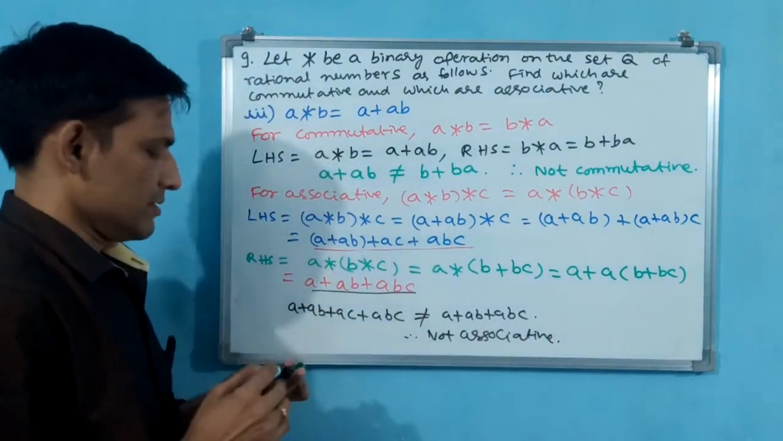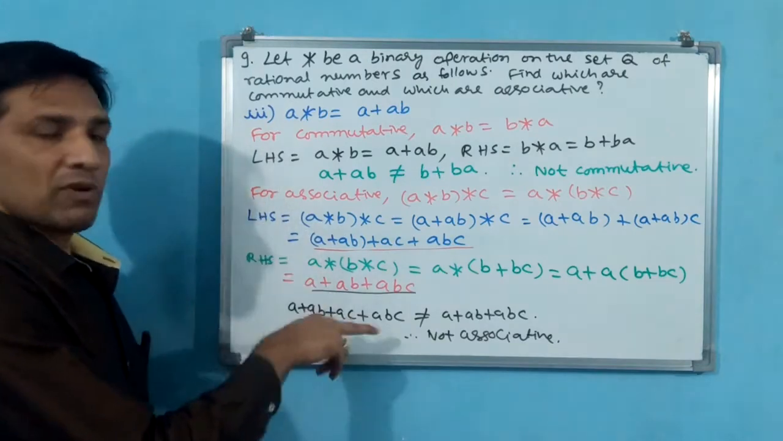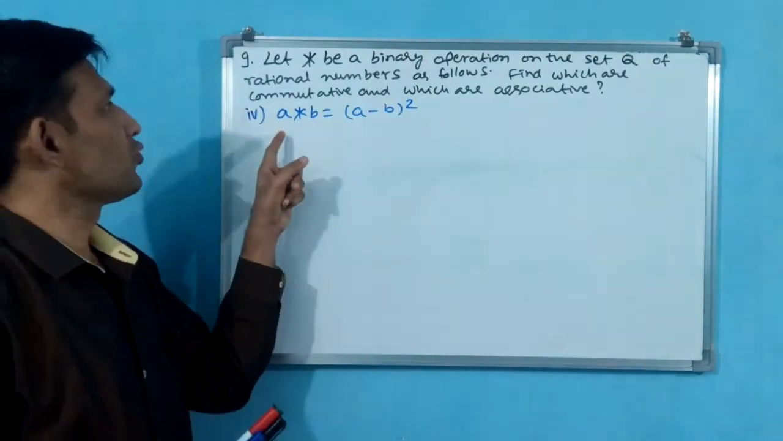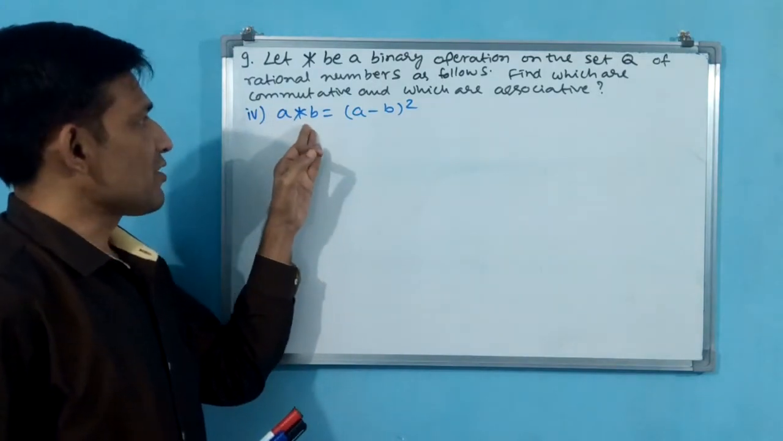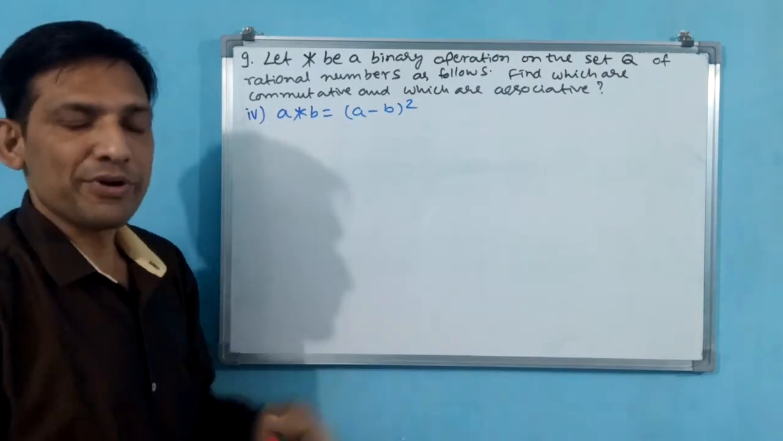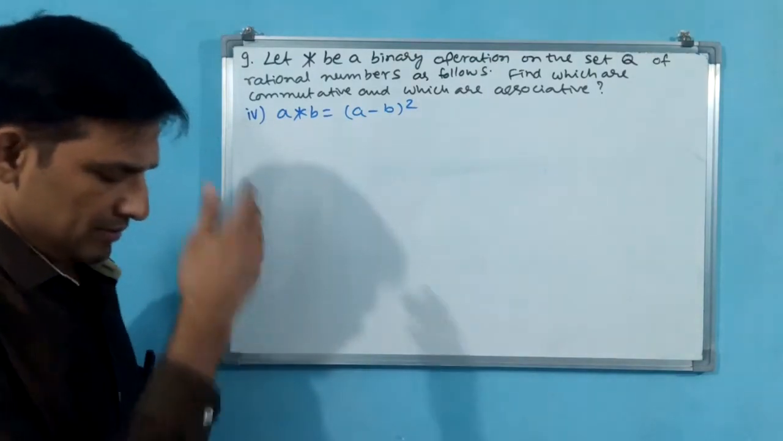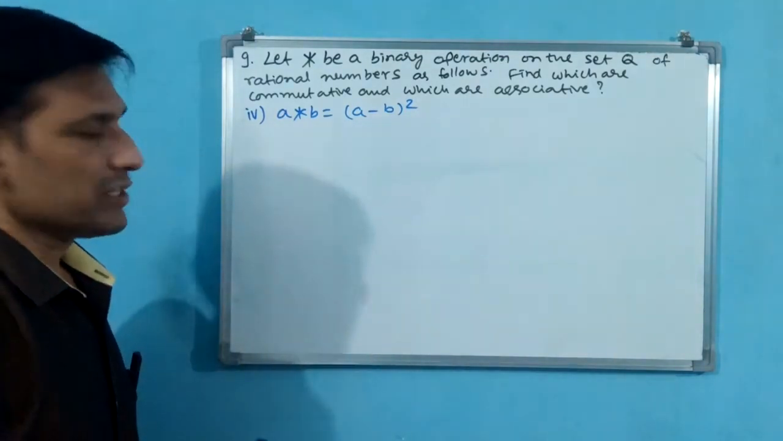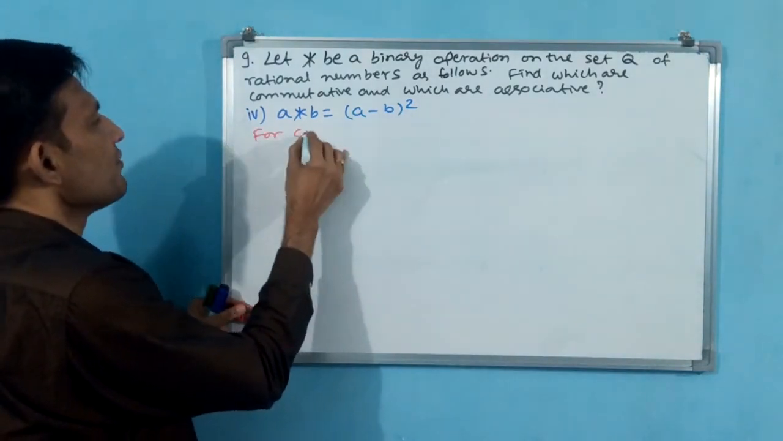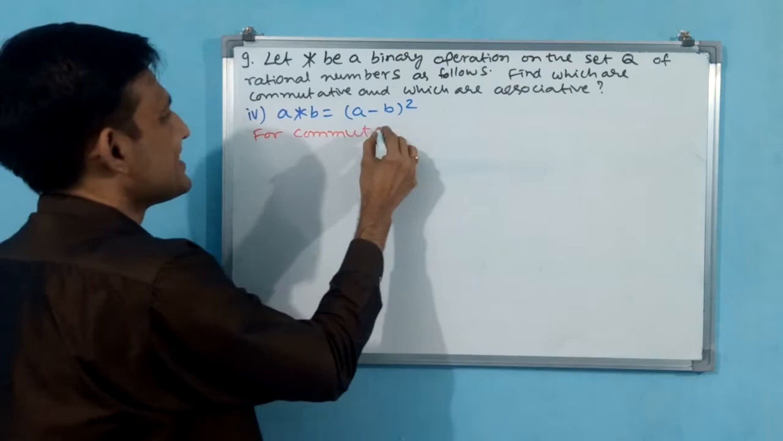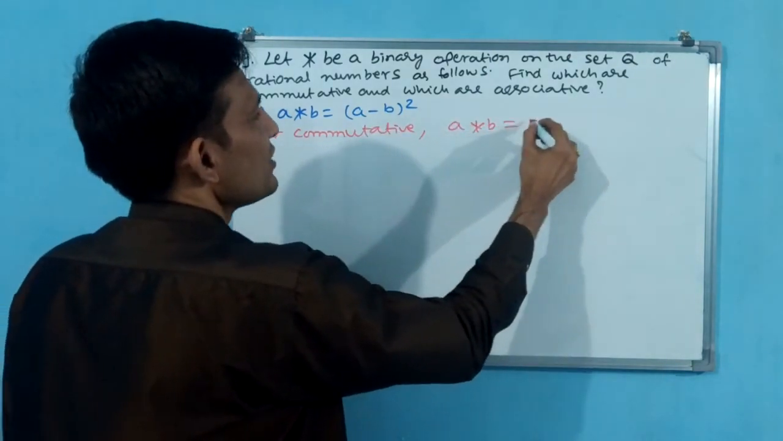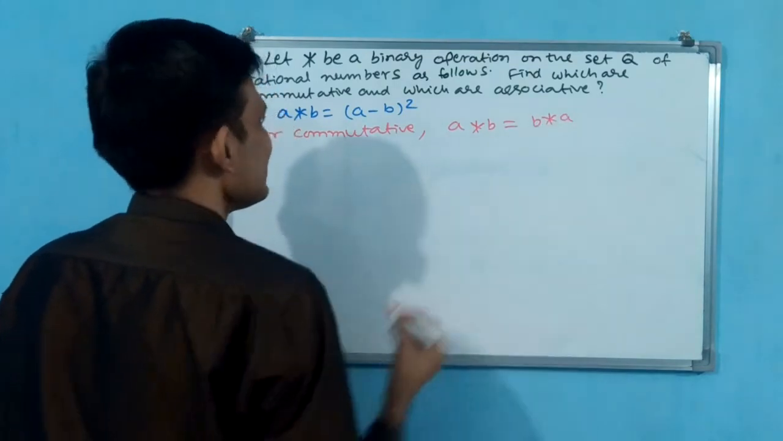Okay? Now, we go for the fourth part of this ninth question. Okay, see the fourth part. A star B is equal to A minus B whole square. We have to see whether this is commutative, associative or not. Okay, let us write. A star B is equal to A minus B whole square. For commutative, A star B should equal B star A.